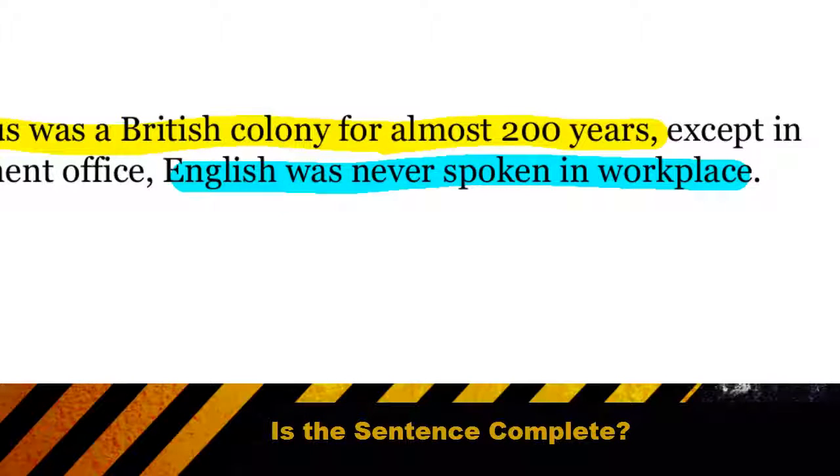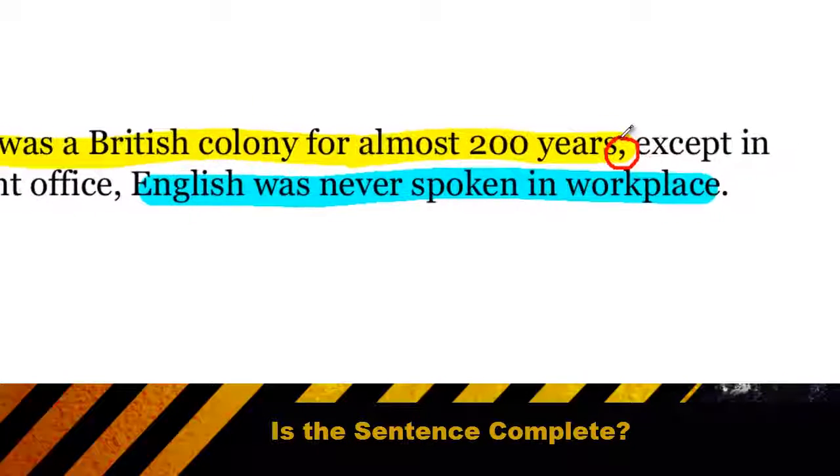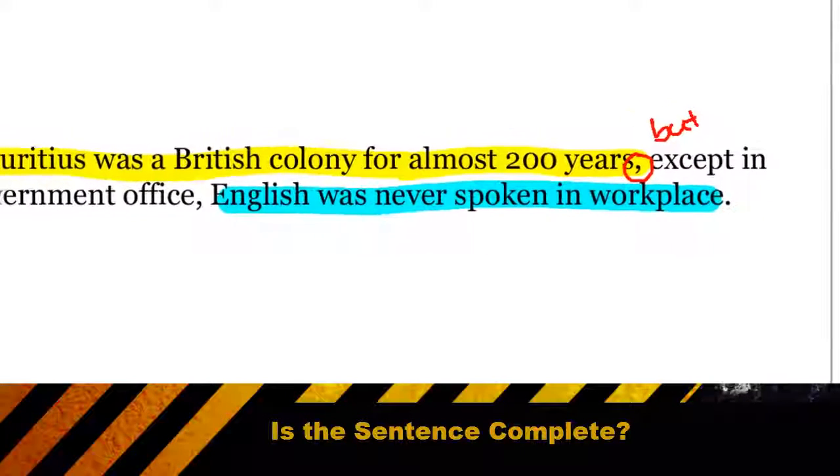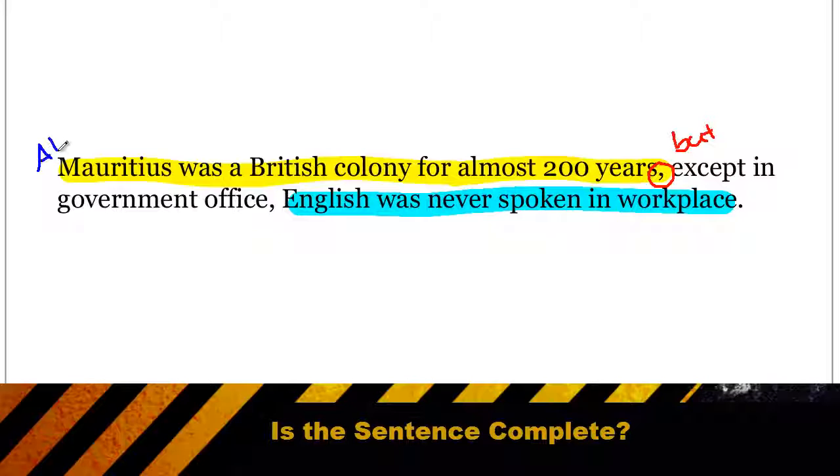I have two ways that I can fix this run-on sentence. After my comma, I could add a conjunction, such as comma, "but," or I could modify the beginning or end of my sentence to make either portion not a complete sentence. For example, I could add an "although" to the beginning of my sentence. And then, since "although Mauritius was a British colony for almost 200 years," with the "although" it's not a complete sentence, at that point I would not need my comma conjunction.